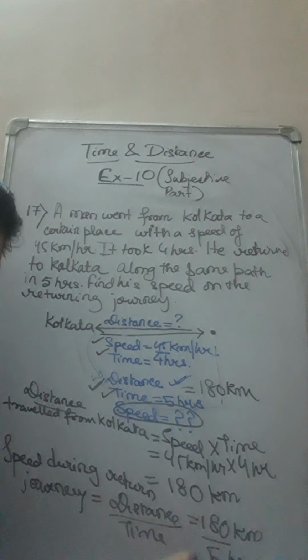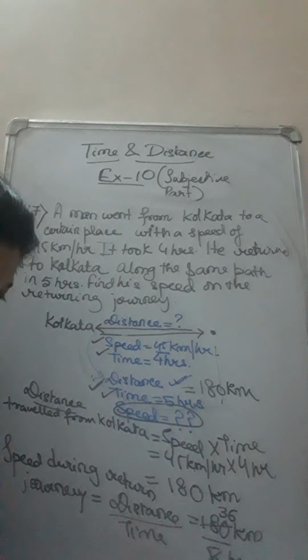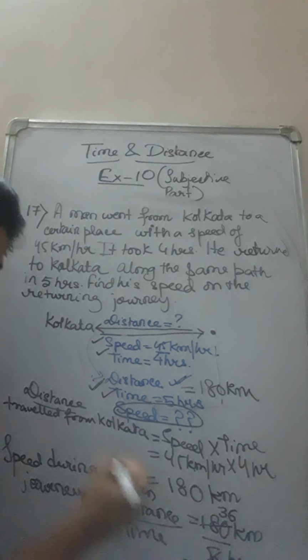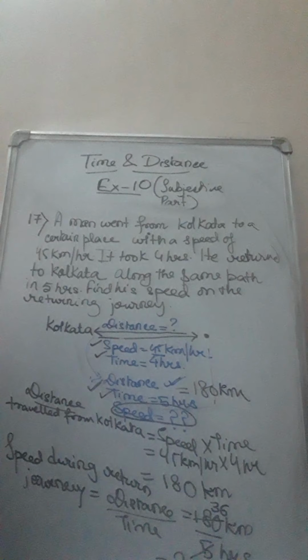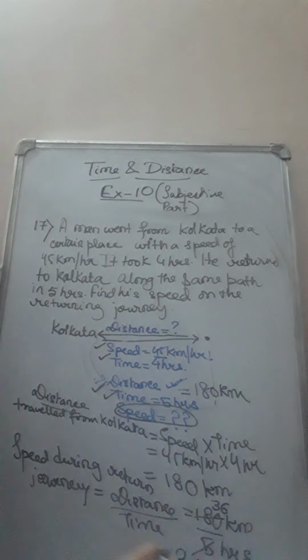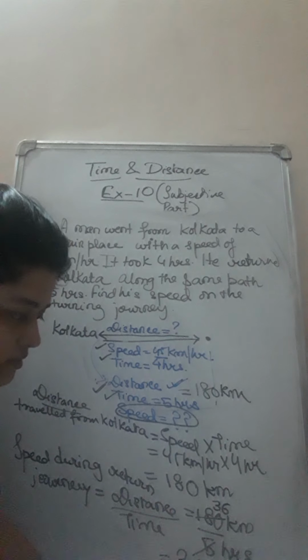So just find the value of speed by dividing: 5 3s are 15, 3 0, 5 6s are 30. So that is 36. And what will be the unit? The unit of speed has both the unit of distance and time. So the unit will be 36 kilometer per hour.